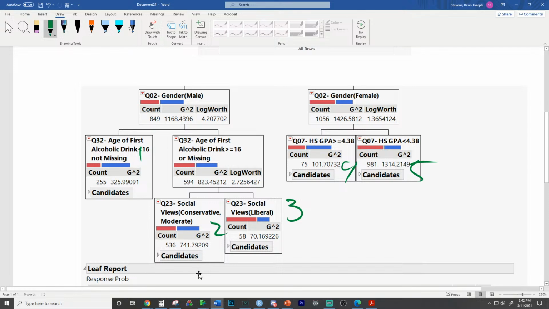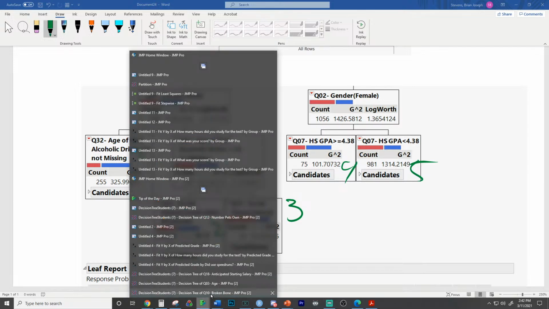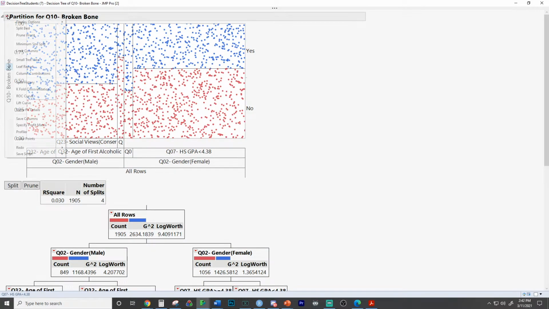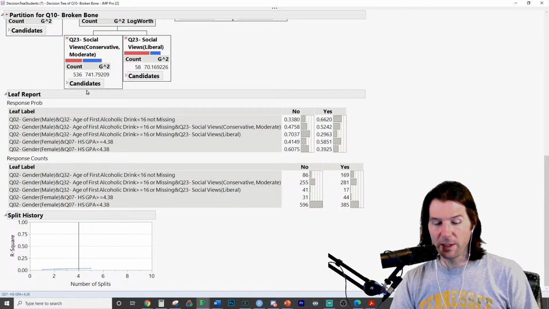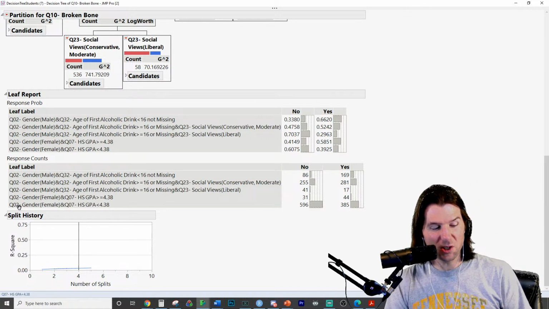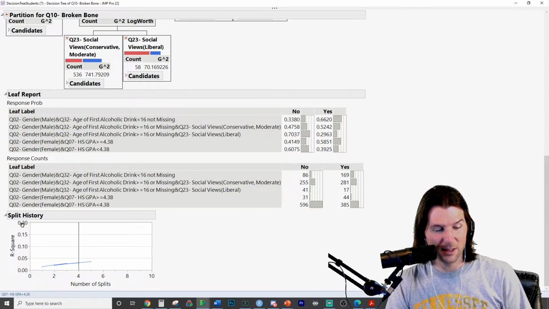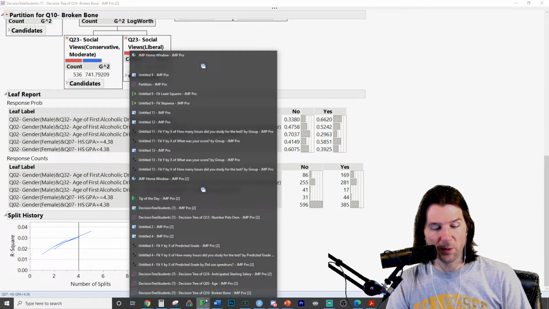Awesome. And then one last thing we have to mention before we end this part of the video is we also have the split history. The split history gives us the history of R squared, and R squared is actually pretty bad. That's not a good R squared. The reason mine looks so crazy is because I did a whole bunch of different types of splits. I went different ways with it.